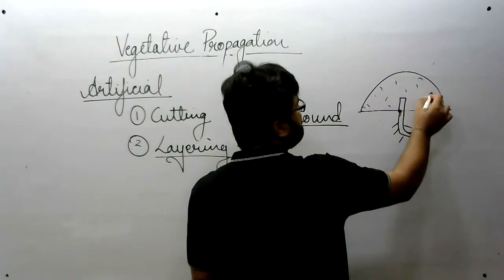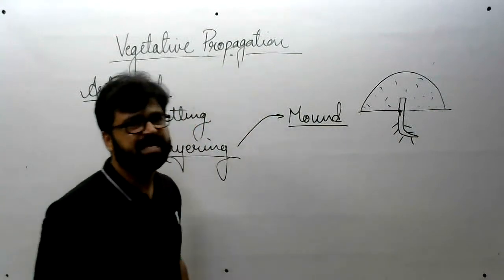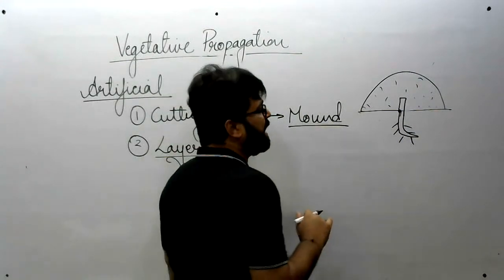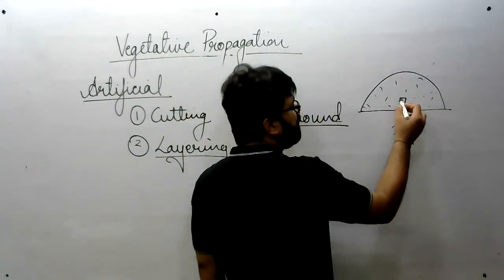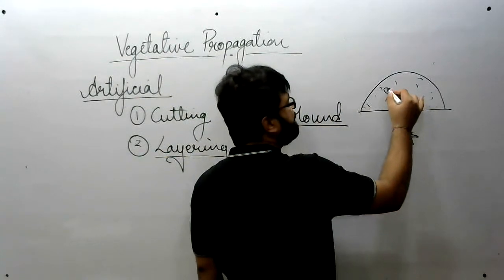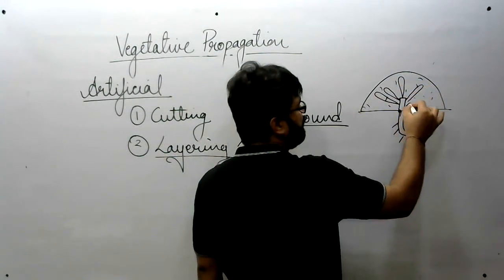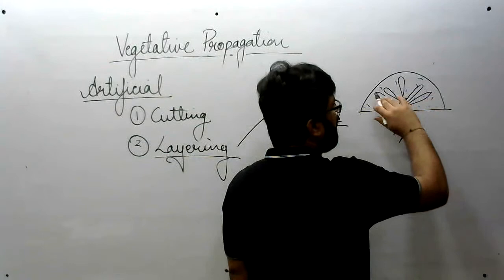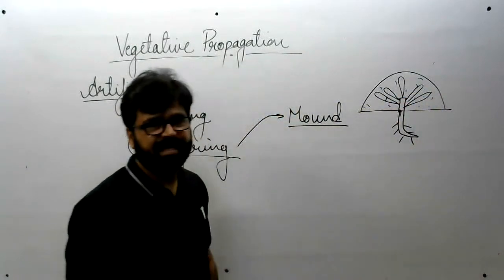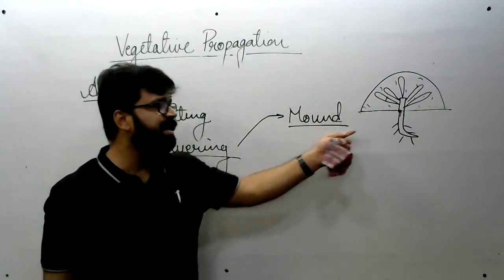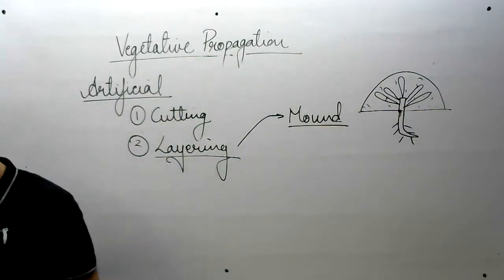This grafting clay consists of different phytohormones and nutrients. After some days, you will observe that leaves have started forming from this shoot. You will uncover it. Now your new plant is ready for use. So this is how mound layering takes place.